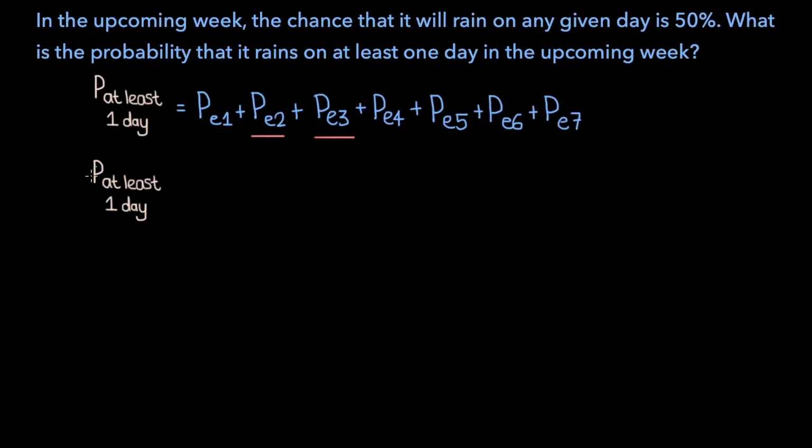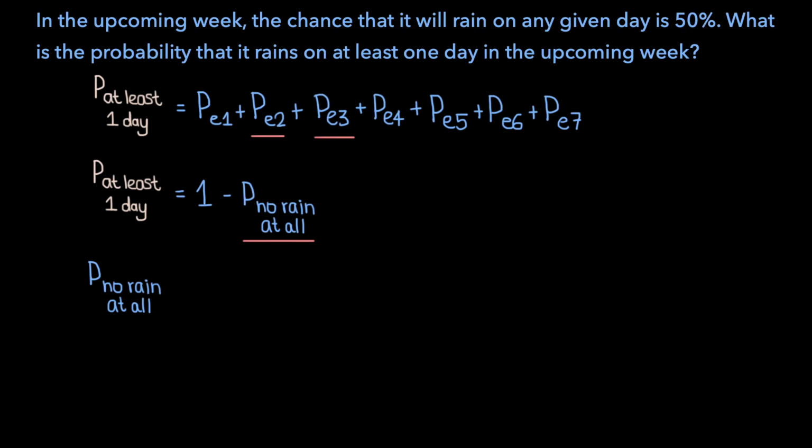And so the trick here is that the probability that it rains on at least one day in the upcoming week is 1 minus the probability that it doesn't rain at all. This probability right here captures a scenario in which there's no rain at all in the entire week. So everything else, the remaining probability, which is what the 1 minus gives us, is a chance that it rains on at least one day. And so now all we have to do is compute the probability of it not raining at all.